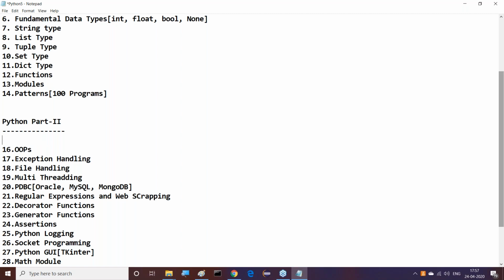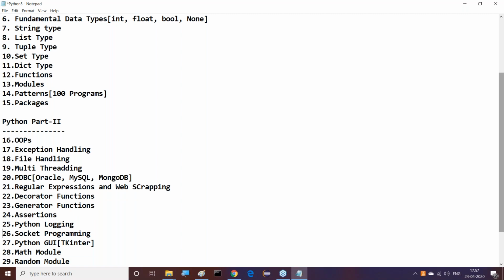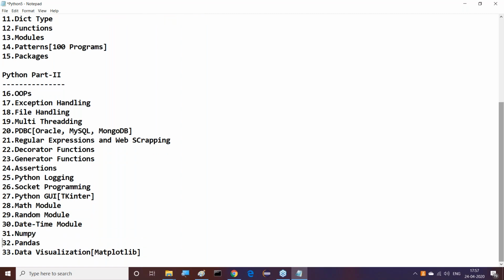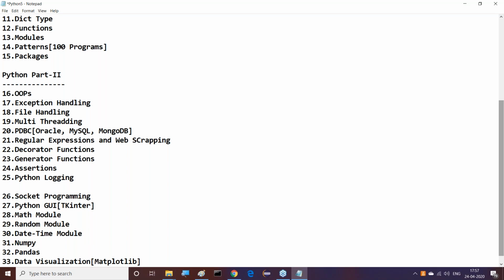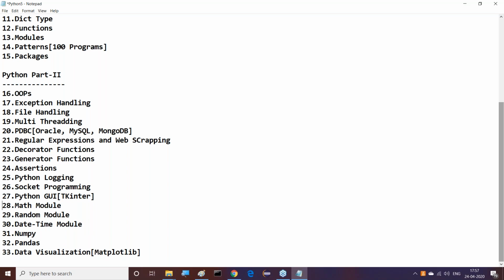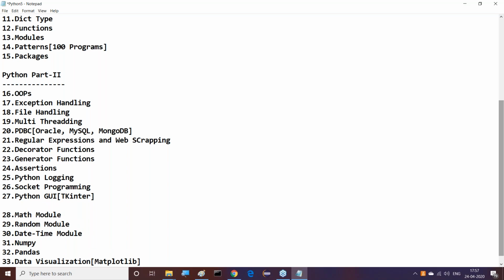Or else, if you want to include these packages here itself, we can include that. No issues there. But right from this object orientation onwards, up to which one we can observe clearly. And Python logging here, I want to go up to this part. Maybe I just want to include these two things also. Take enter up to this part.